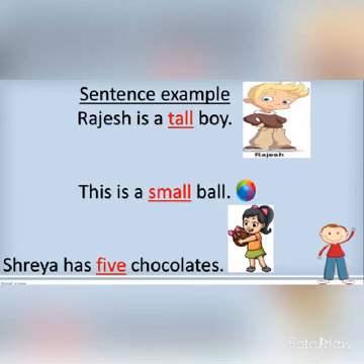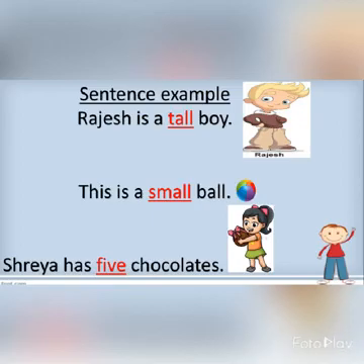Last one, Shreya has 5 chocolates. Here we get to know the quantity of chocolates Shreya has, using 5. So 5 is the adjective. Now I think you all are clear about adjectives. Now let's move towards the different types of adjectives.